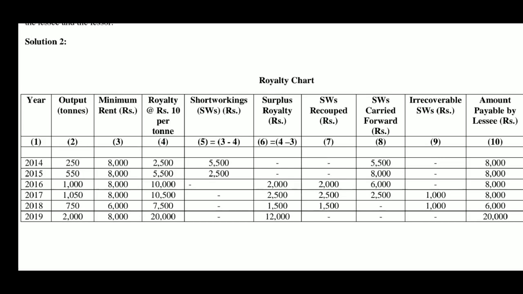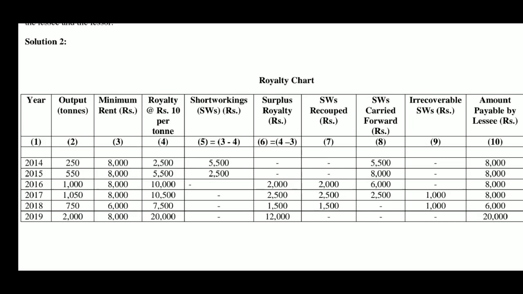Now, 5,500 can be recouped in the year 2015, not possible. In the year 2016, it is possible, there are 2,000 short workings. In the year 2017, 2,500 is possible. So, 5,500 is the first year short workings plus 2,500 second year short workings carried forward, total 8,000 is carried forward. In the third year 2016, since surplus royalty is 2,000, that is utilized for the purpose of recoupment. Now, short workings further carried forward, reduced to 6,000.